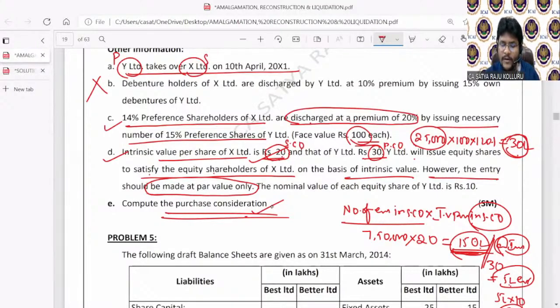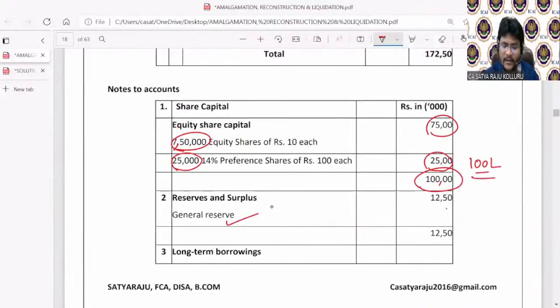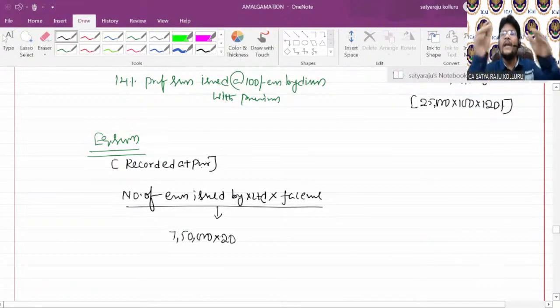How many equity shares are there in the selling company? Concentrate. How many equity shares are there? 7,50,000. So the total intrinsic value of the selling company is 7,50,000 into 20 rupees. This much amount I need to pay, but I am issuing shares at the rate of intrinsic value of the purchasing company.